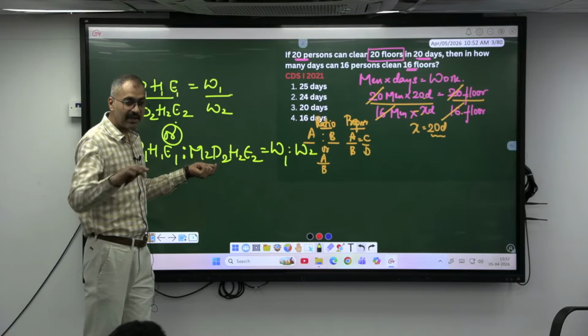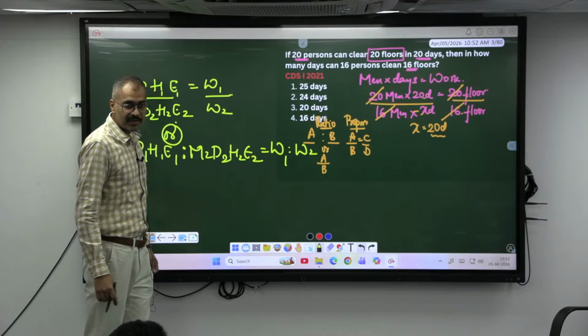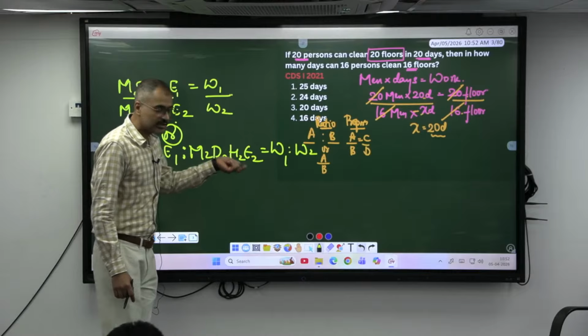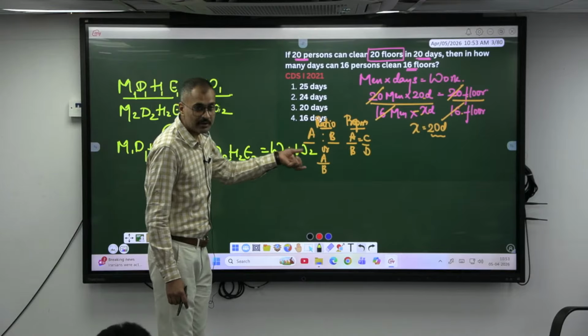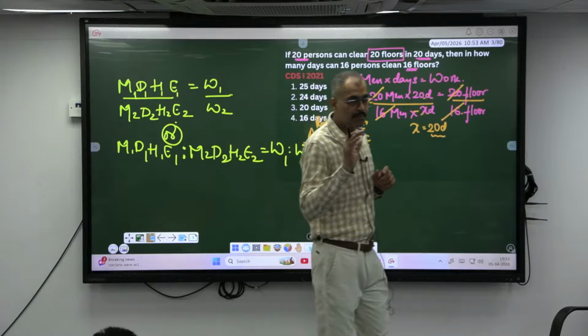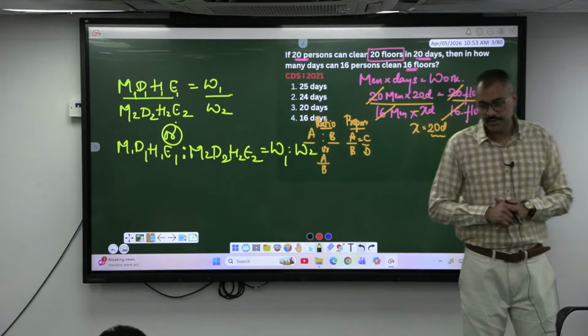This is a comparison of work of two sets of people, M1 set of men, M2 set of men. If I had given three sets of men for comparison, in that case, M1, D1, H1, E1 is to M2, D2, H2, E2 is to M3, D3, H3, E3 and so on is equal to W1 is to W2 is to W3, and so on. Can I compare there? Okay. Shall we move on?